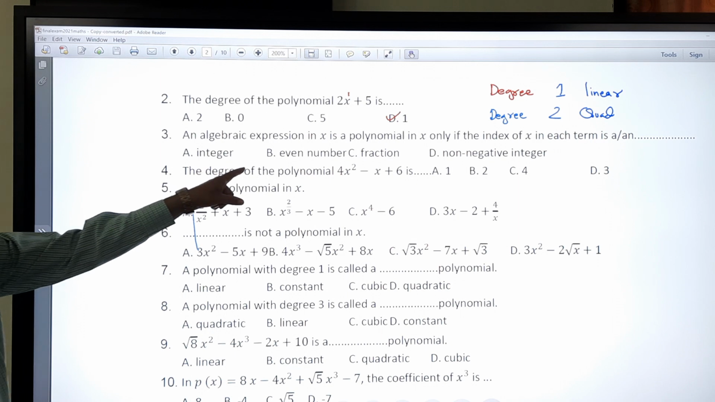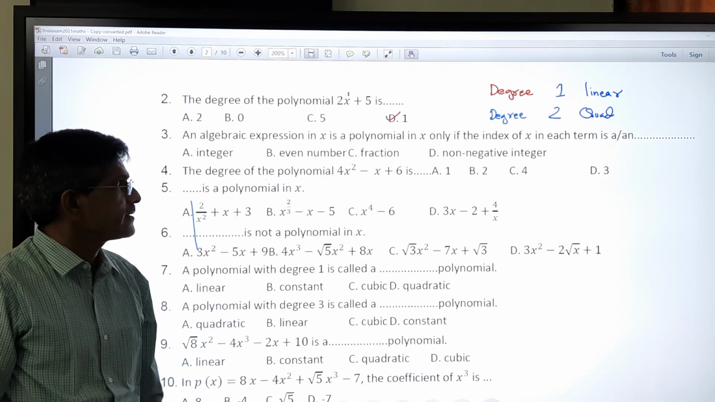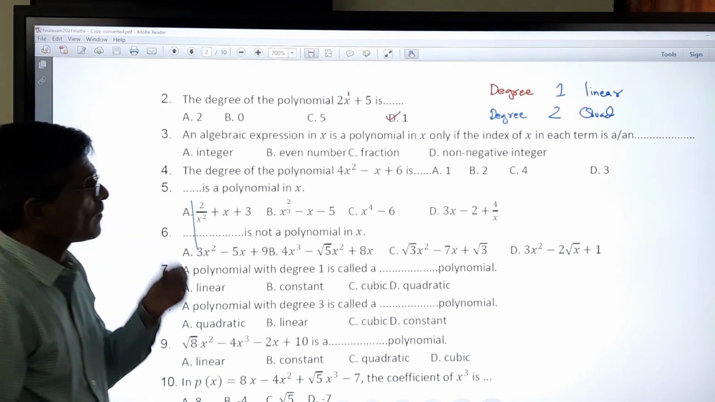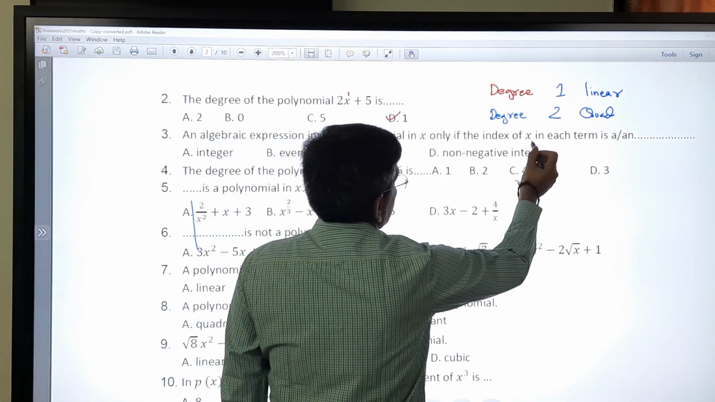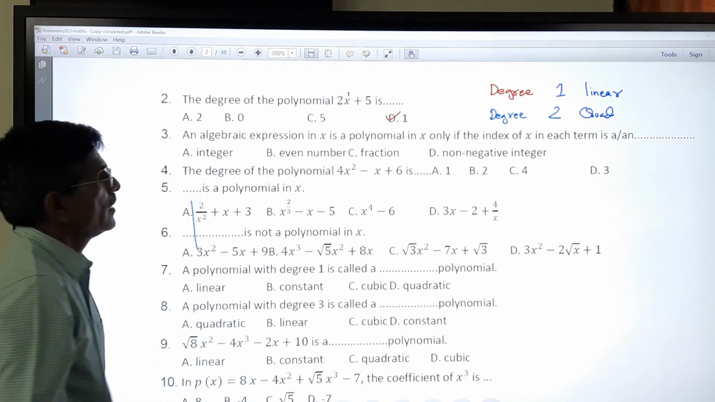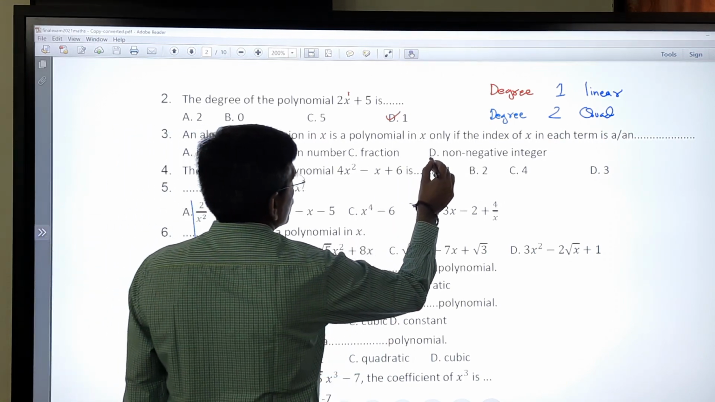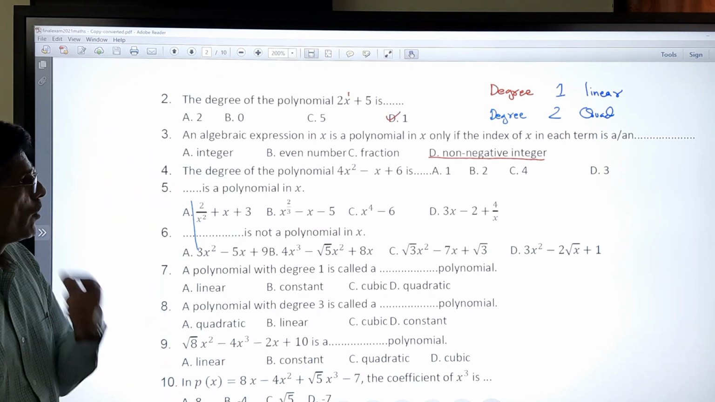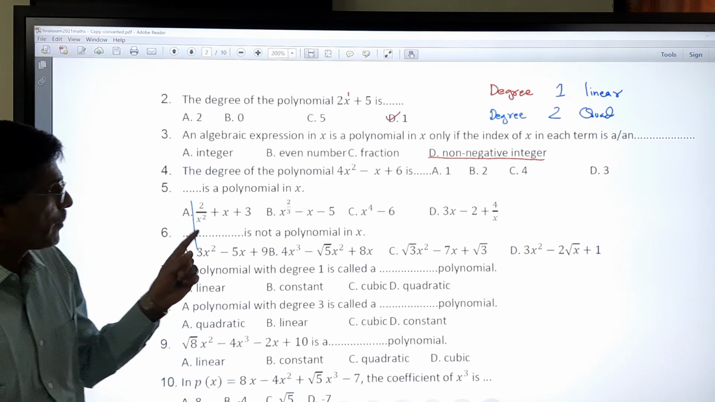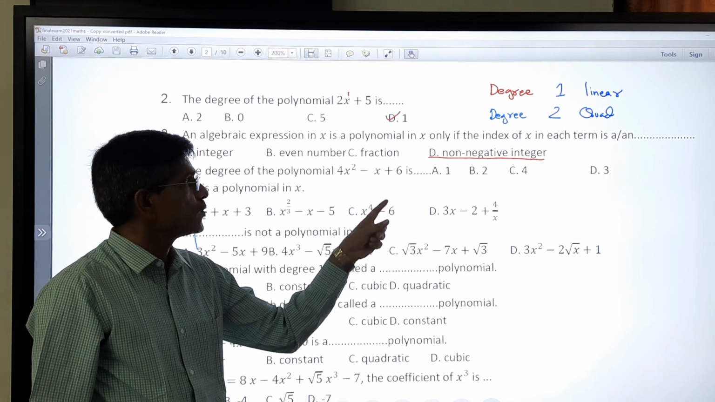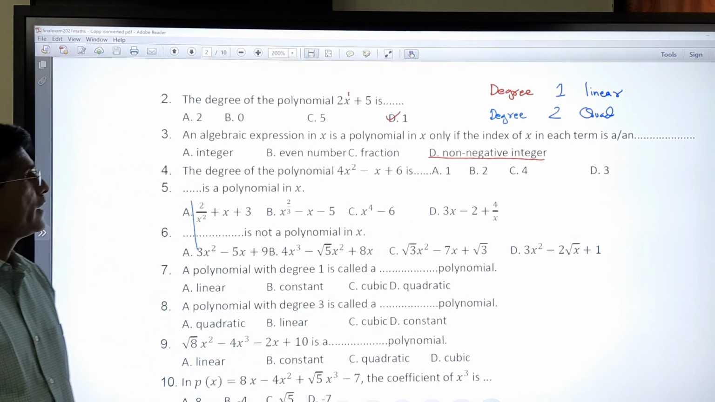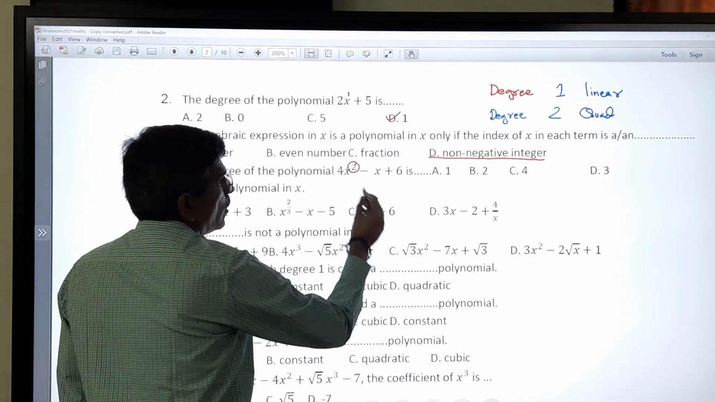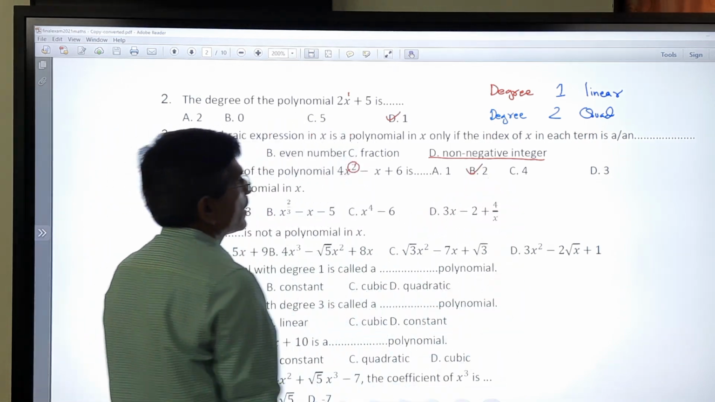An algebraic expression in x is a polynomial in x only if the index of x in each term is, as we have discussed, a non-negative integer. Any polynomial, if I want to say it is a polynomial, then its degree should be a non-negative integer. Degree of the polynomial, so here power is 2. So option B is the correct option.